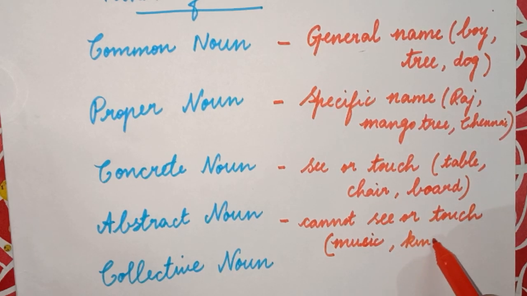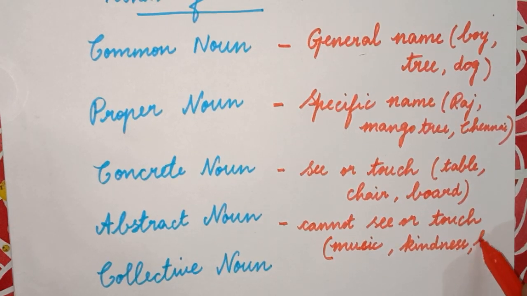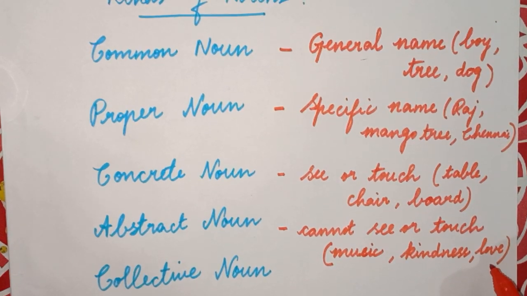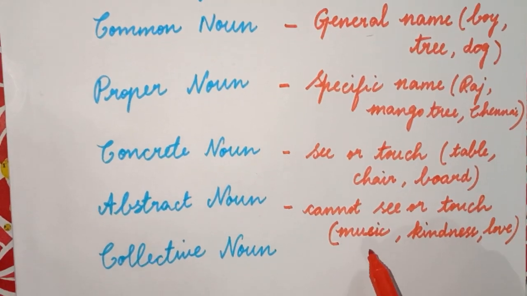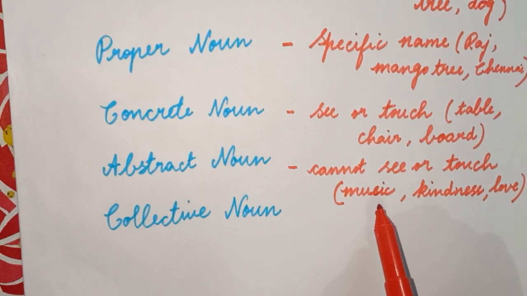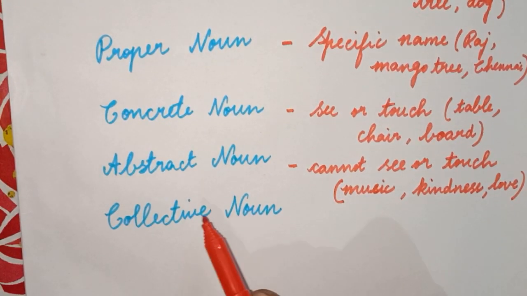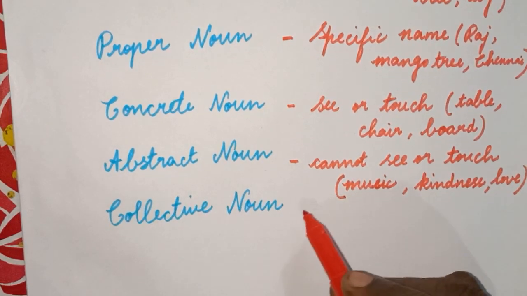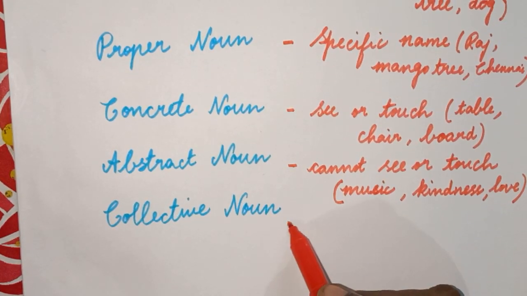Kindness. Can you see or touch it? No. But we can feel the kindness of a person. Love. We can only feel the love of our mother, but we cannot see or touch it. So the things which we cannot see or touch, but we can feel, are abstract nouns. Understood? The next one is collective noun.